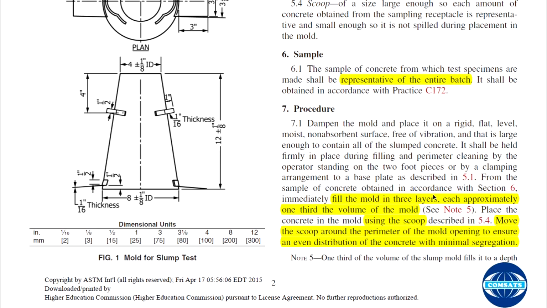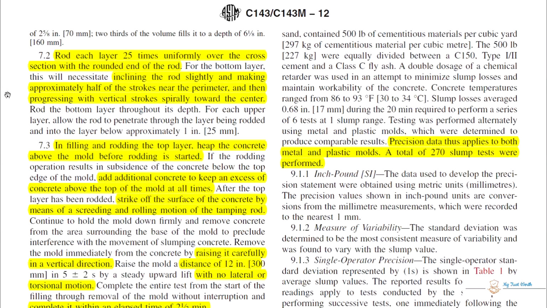Fill the mold in 3 layers. The frustum or cone should be filled in 3 layers, each approximately 1/3 the volume of the mold. So in 3 layers of 1/3 volume each, place the concrete in the mold using a scoop. With the help of the scoop, move it around the perimeter of the mold opening to ensure an even distribution of concrete with minimal segregation.